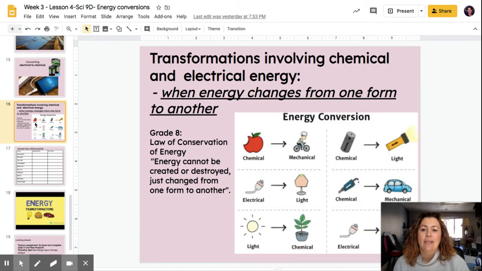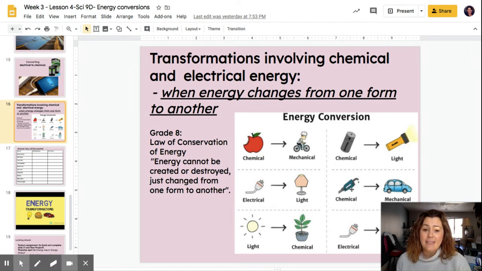Transformations involving chemical and electrical energy. So here's a whole bunch where it starts as one type of energy and then it changes to another type. So I talked about eating a sandwich. Well, here's eating an apple. And now this person has got energy to ride their bike. The chemicals inside of the battery are able to produce electricity, which is going to make light in our flashlight. We plug in the lamp and the electricity is going to allow the light to turn on.